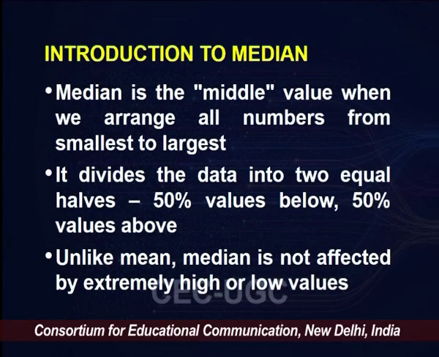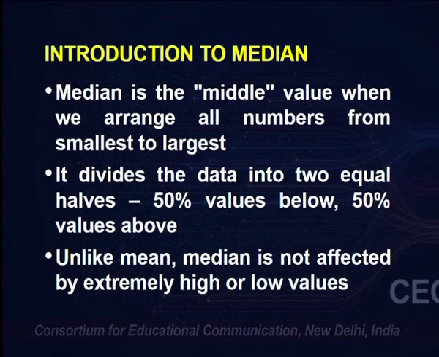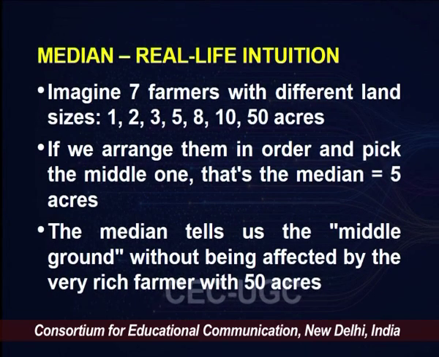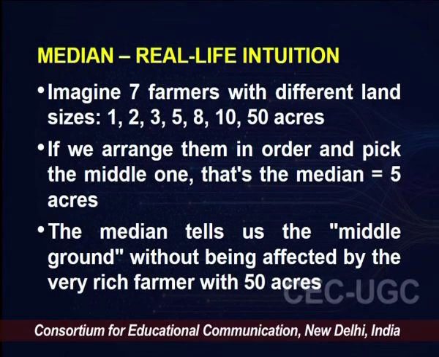Now let's quickly go to median and understand the second measure of central tendency. So median is the middle value when we arrange all numbers from smallest to largest. Median divides the data into two equal halves, so 50% of values are below and 50% of values are above. And unlike mean, median is not affected by extremely high or low values. So let's get a real life intuition of where we can use median.